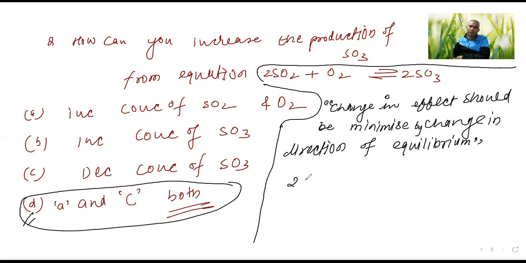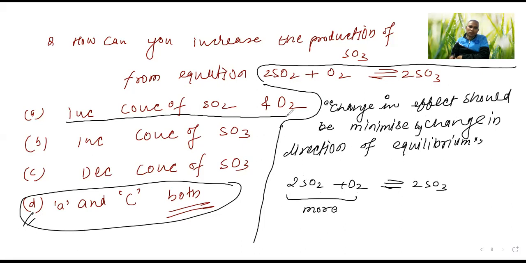So here you see 2SO2 plus O2 reversible 2SO3, right? If you are increasing this, the concentration of SO2 and O2 is more. How can we minimize it? If it goes in this direction, SO3 will convert into SO2 and O2, so it will become even more.